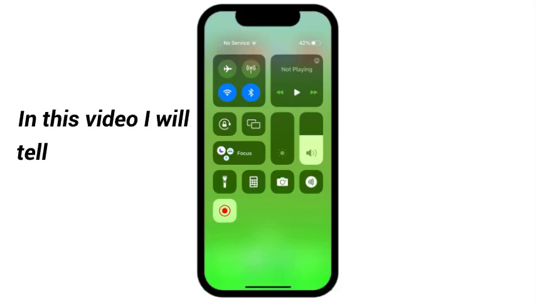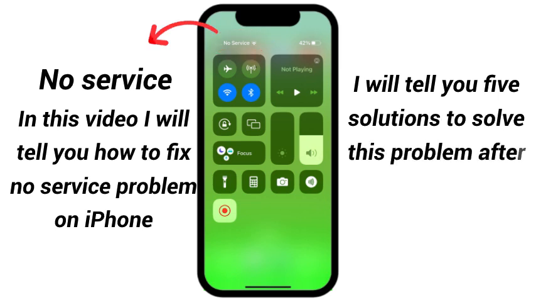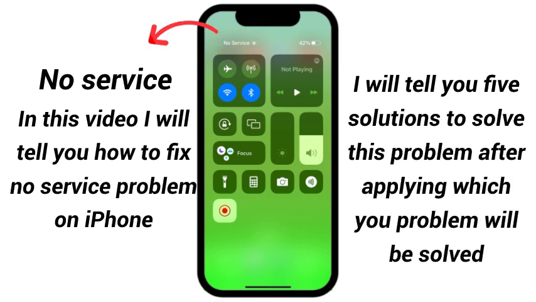In this video, I will show you how to fix no service problem on iPhone. I will tell you 5 solutions to solve this problem, after applying which your problem will be solved.